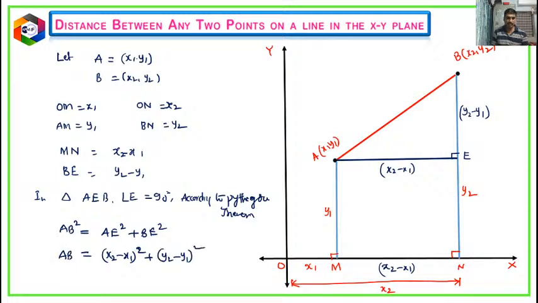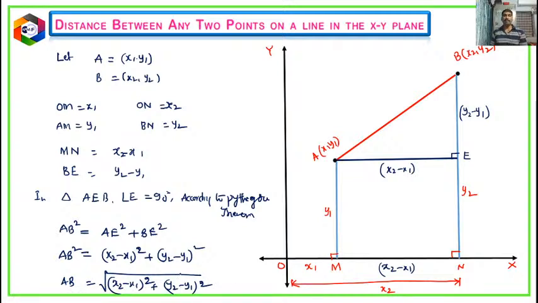This is AB square, but I want AB, the distance only, so the square becomes root on that side, which will be root of x2 minus x1 whole square plus y2 minus y1 whole square.